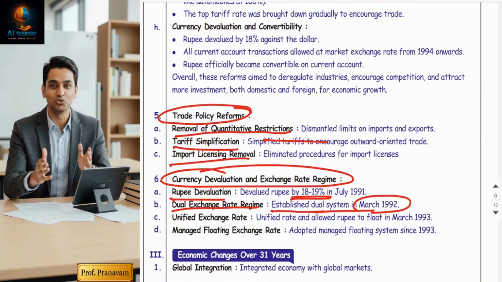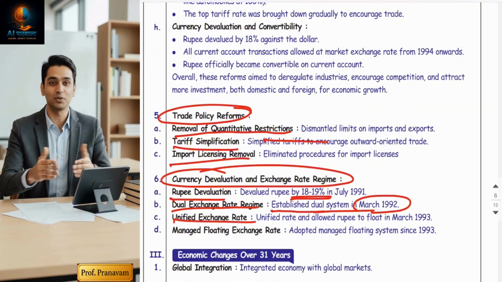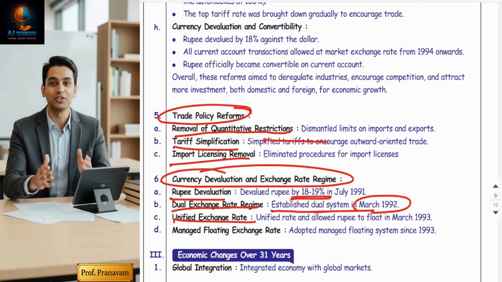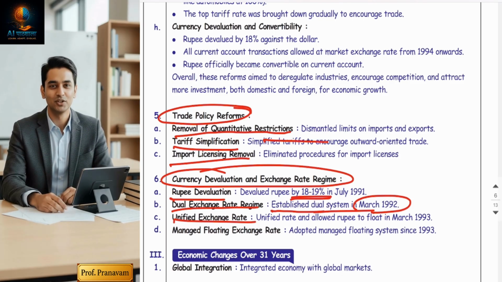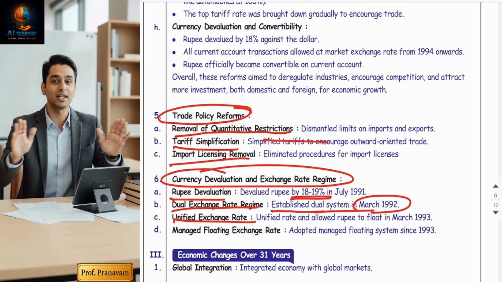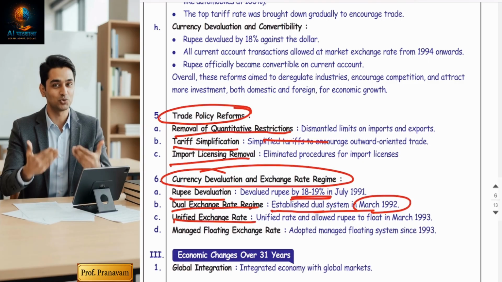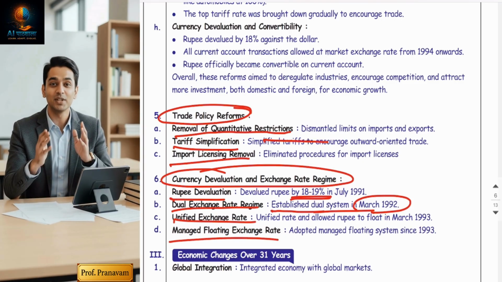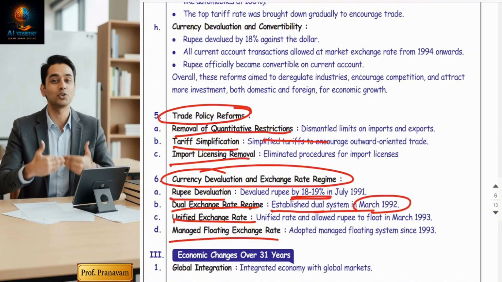Okay, dual exchange rate under a unified system means the exchange rate of the currency will not be decided by the government of India. It will be decided by the market, which depends on demand and supply equilibrium. Managed floating exchange rates: yes, the RBI is to manage the floating exchange rate.